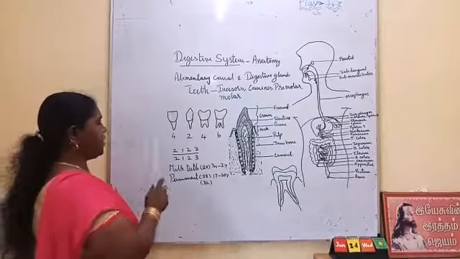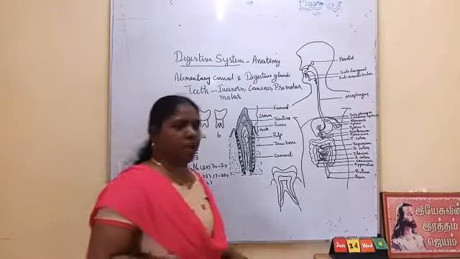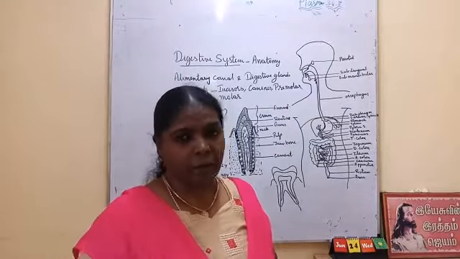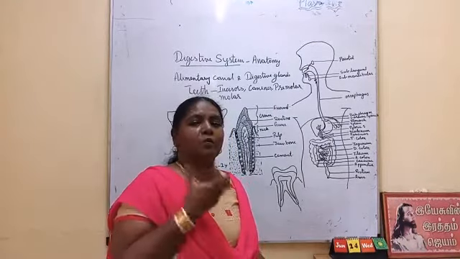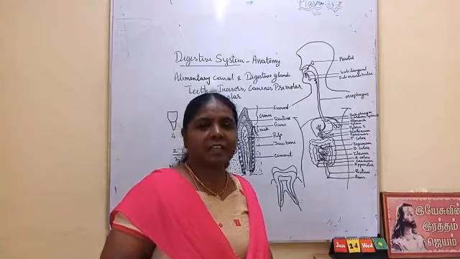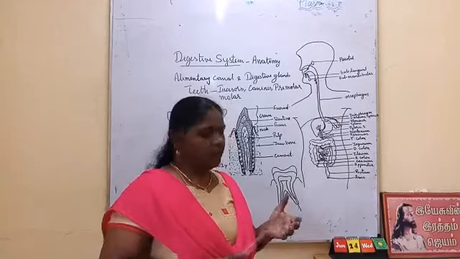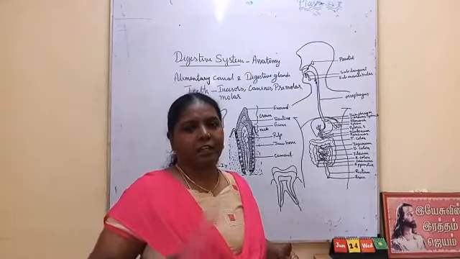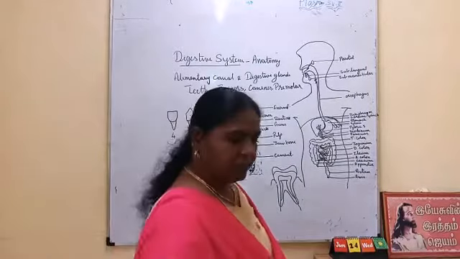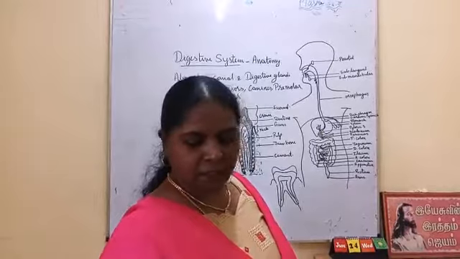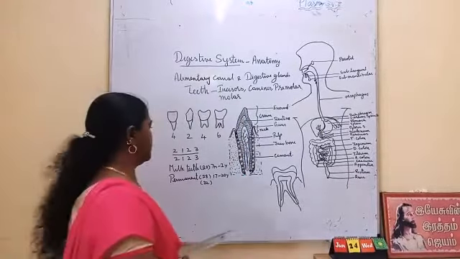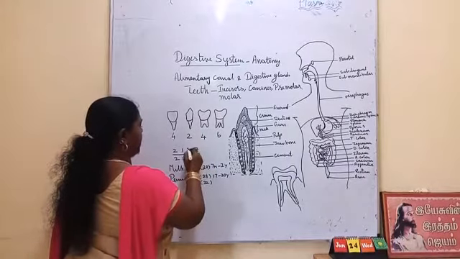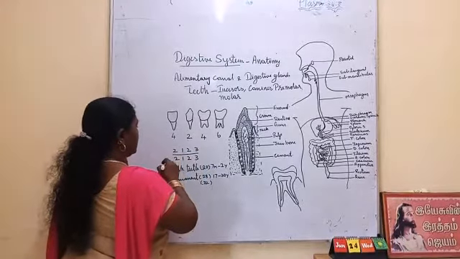So now the dental formula. If you go to the dentist with a problem with the teeth, a toothache is a horrible thing, isn't it? The dentist will check, and in order to take an X-ray they will write the dental formula and circle the affected tooth.